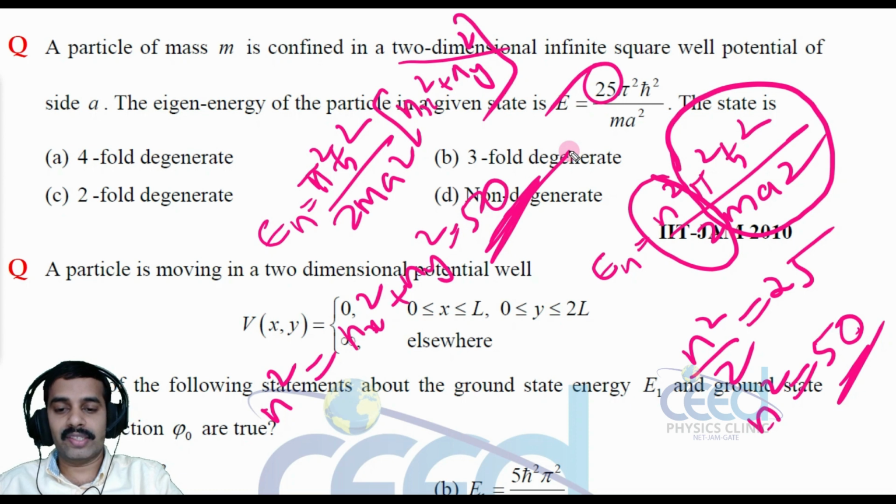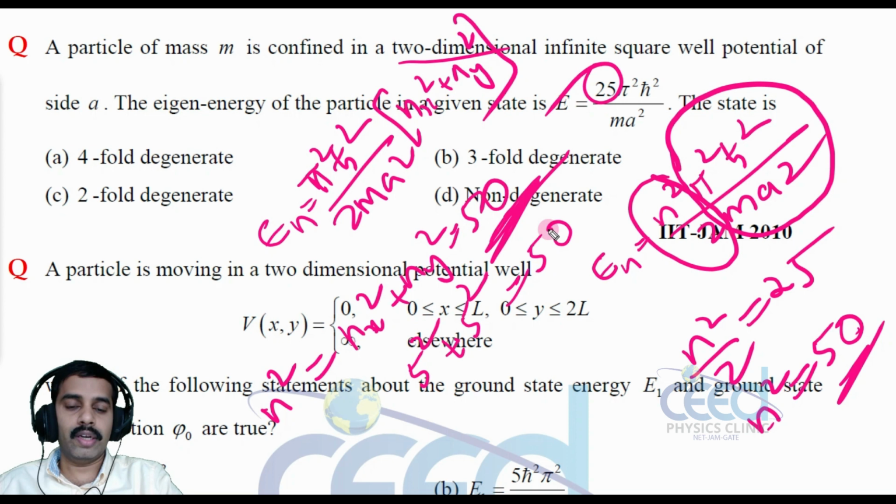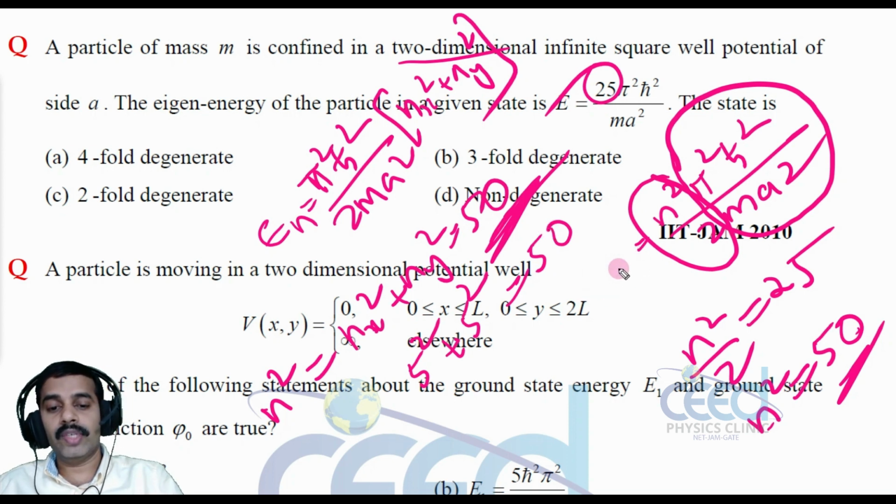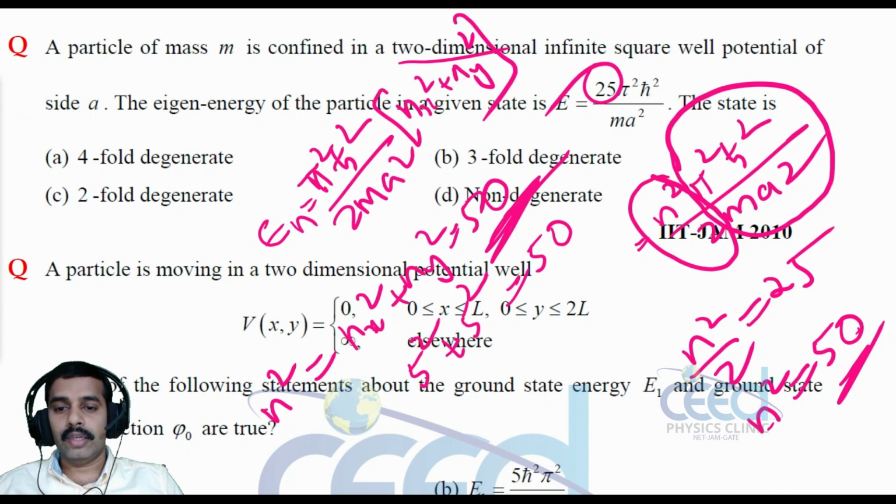So which are the cases? Either you can select this as 5 and this as 5, 5 square plus 5 square is 50. Now is there any other case for getting 50? You may check, right? Any other option, any numbers such that nx square plus ny square is equal to 50? Can you comment?